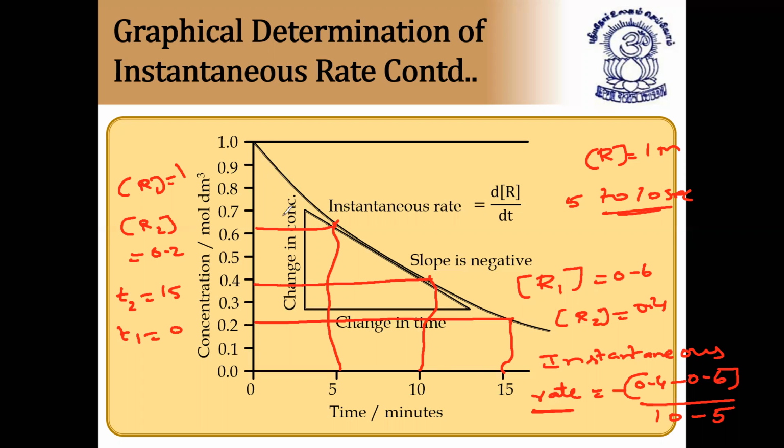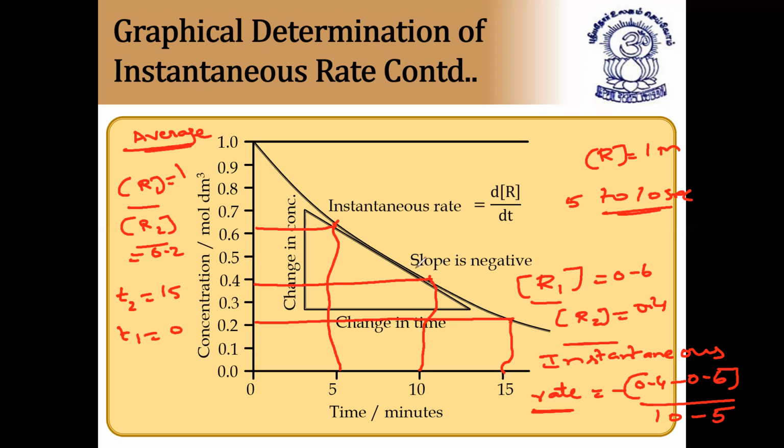So 15 minus 0. In this way you calculate for average. For both instantaneous and average I am showing the difference. Formula is the same but intervals will change, that is, the concentrations of R1 and R2 will change. This is R1, this is R2 in case of average for this diagram, whereas this is R1 and R2 for this diagram in case of instantaneous rate.